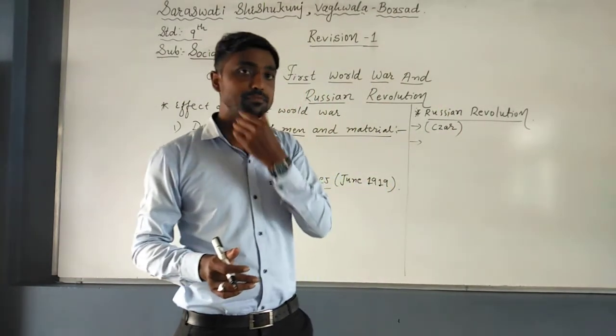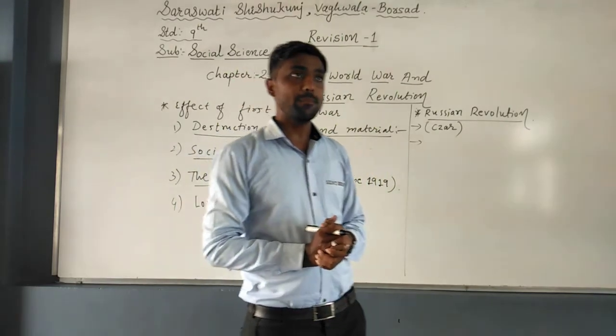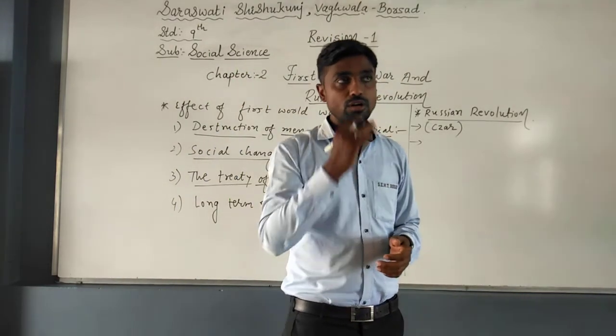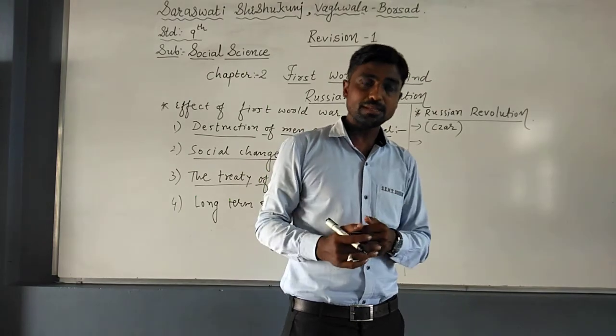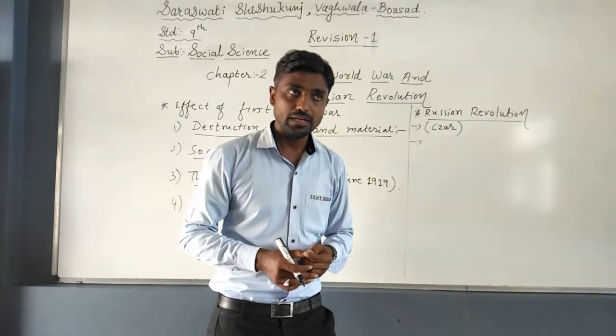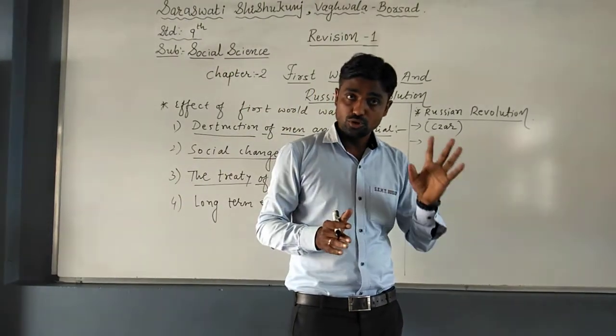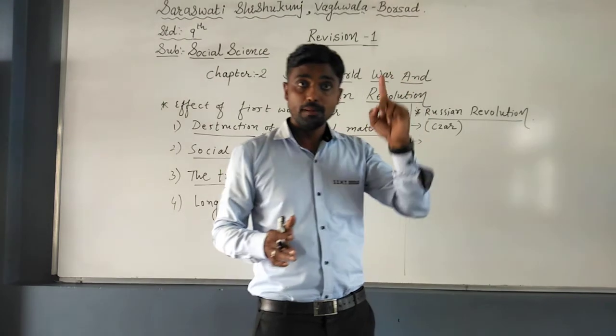Afterwards, on 8th March, once more the workers of Petrograd were called on strike. Once more the Tsar gave the command to his troops to shoot the people. But this time the troops, or the army, refused to shoot, and the revolution began.